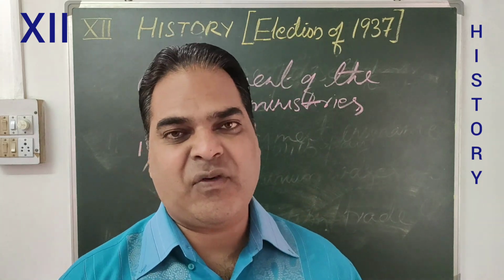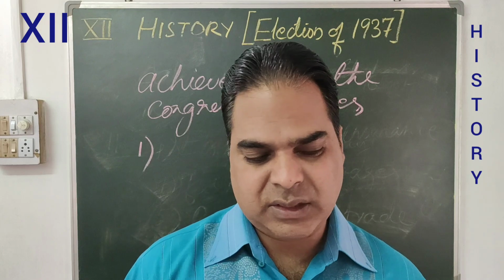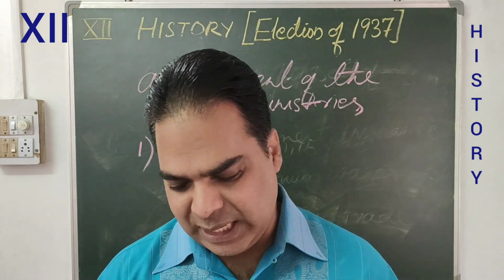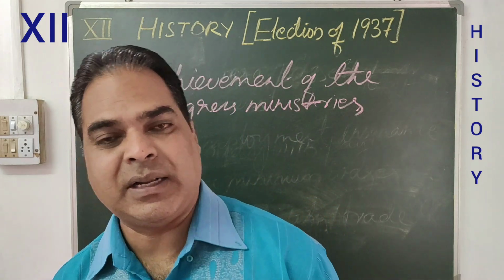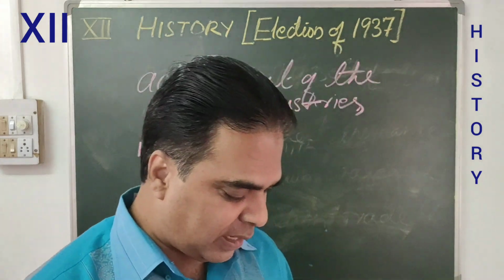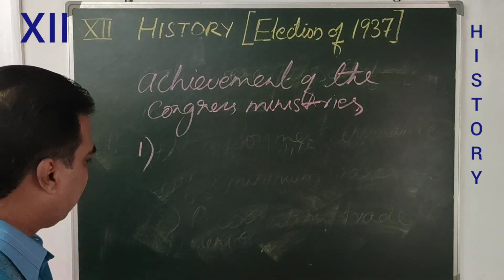Number three, jail reforms were brought in. Then declaration of fundamental rights. Let me write it so that you can understand it.